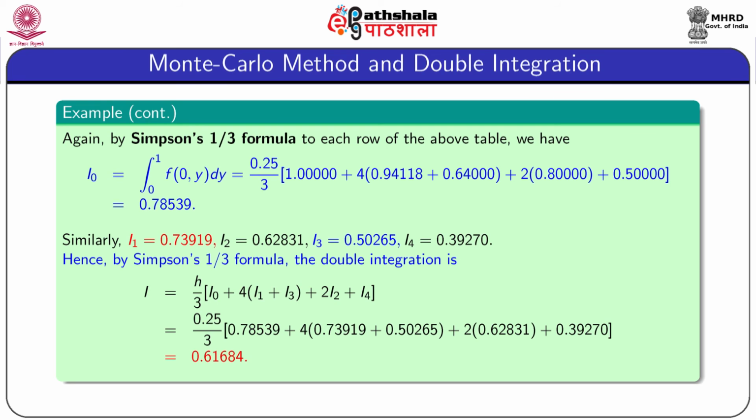That means the Simpson 1/3 formula and trapezoidal method can be used to find the double integration, and these methods can be extended to find the values of triple integration and higher order integration.